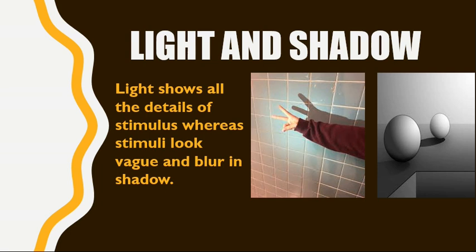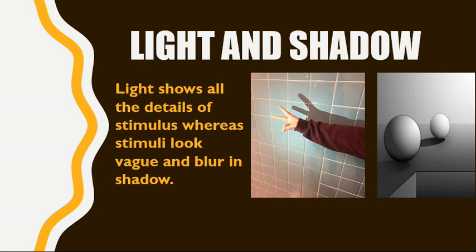Another monocular cue is light and shadow. Light and shadow also produce depth perception. Light shows all the details of the stimulus clearly, whereas stimulus looks vague and blurred in shadow. Light makes space perception easier.